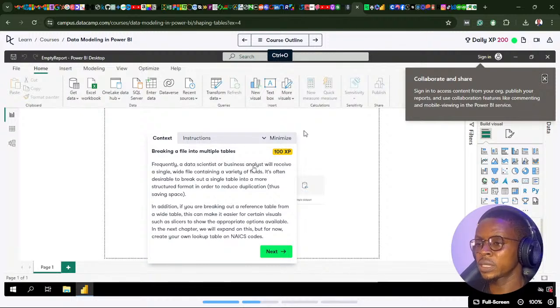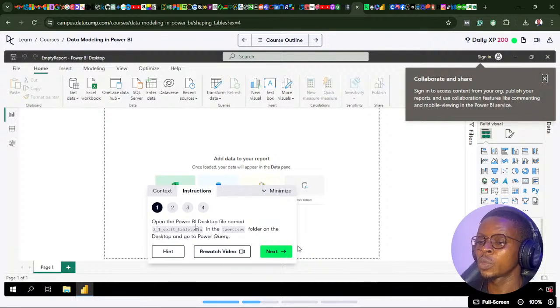Now, frequently, a data scientist or business analyst will receive a single wide file containing a variety of fields. It's often desirable to break out a single table into more structured formats in order to reduce duplication, thus saving space. You want to reduce redundancy and remove irrelevant data. In addition, if you are breaking out a reference table from a wide table, this can make it easier for certain visuals, such as slicers, to show the appropriate options available. In the next chapter, we will expand on this, but for now, create your own lookup table on NAICS codes.